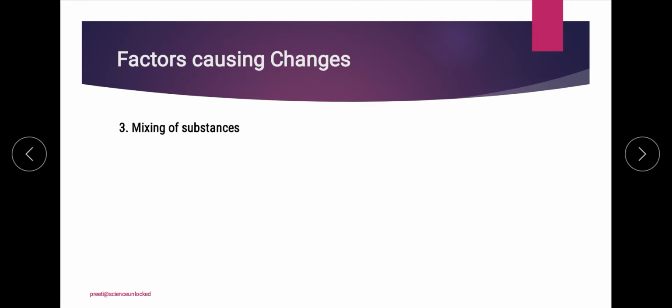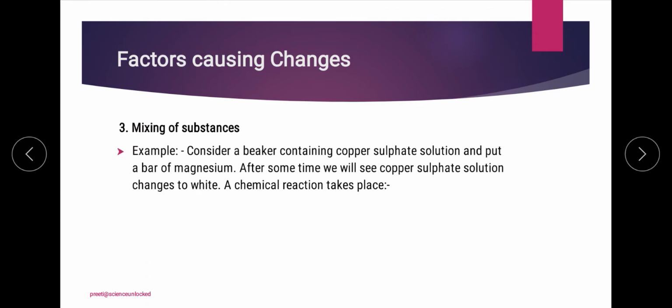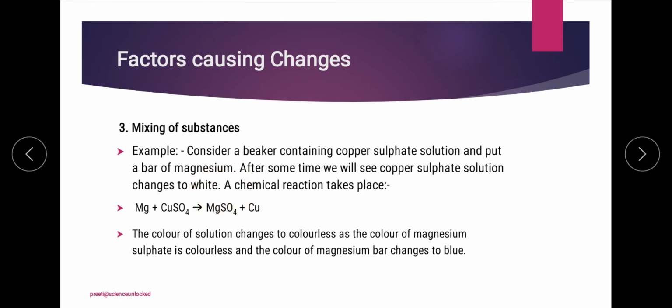Another factor is that many times we mix two or more substances together, which eventually creates a new product. For example, here is a chemical reaction where we mix magnesium with copper sulfate solution, resulting in the formation of a new compound, magnesium sulfate, and the production of copper as a separate component.